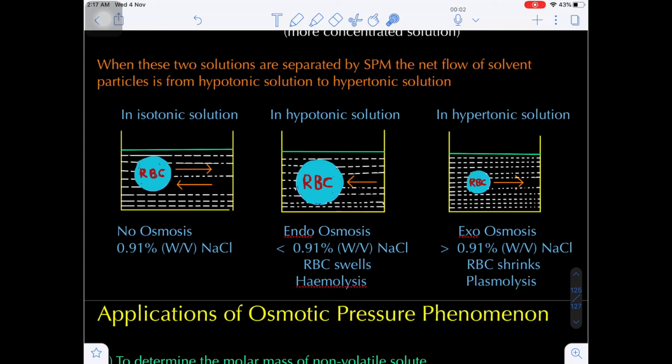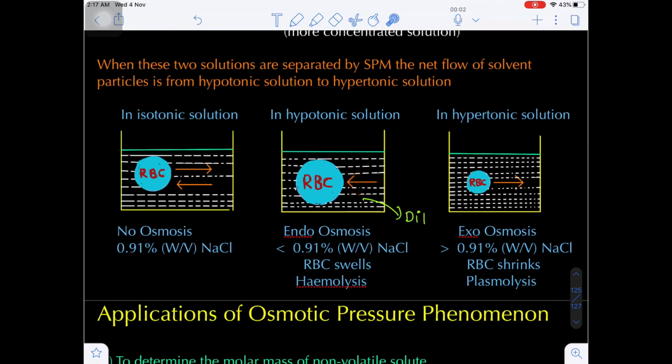But when the same RBC is kept in a solution of NaCl which is less than 0.91%, that NaCl solution is a dilute solution. The RBC is indirectly concentrated, and we know solvent always flows from dilute to concentrated.